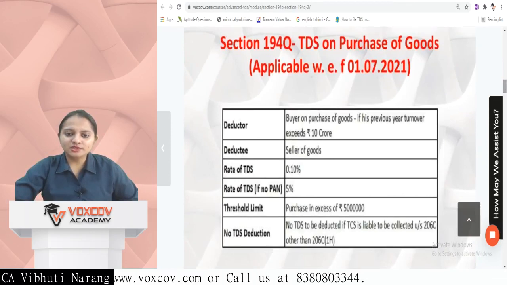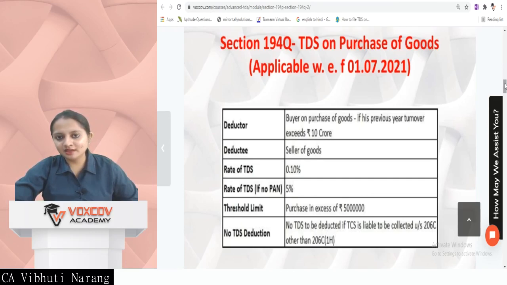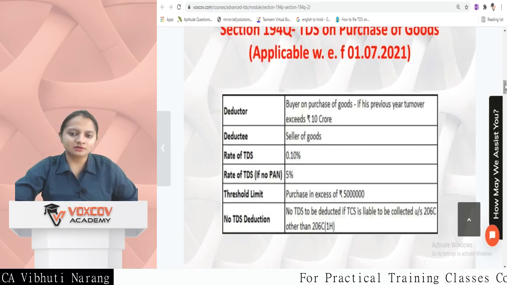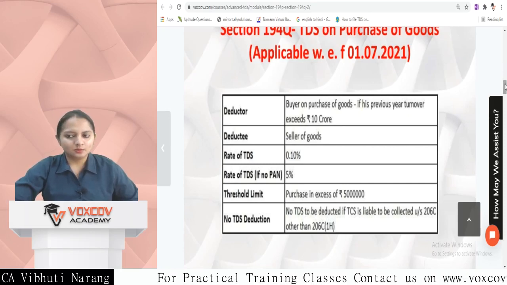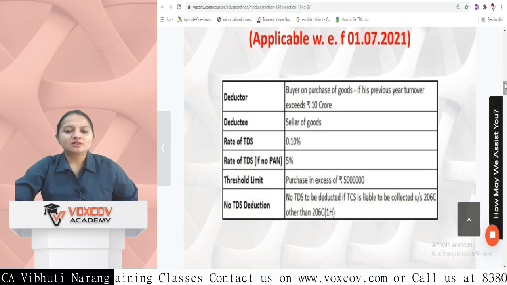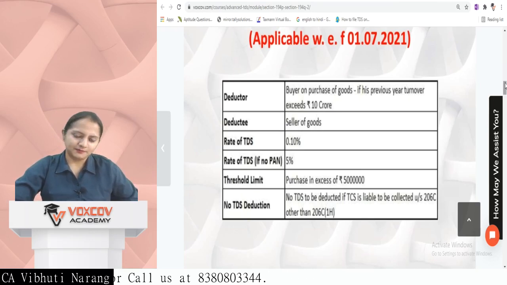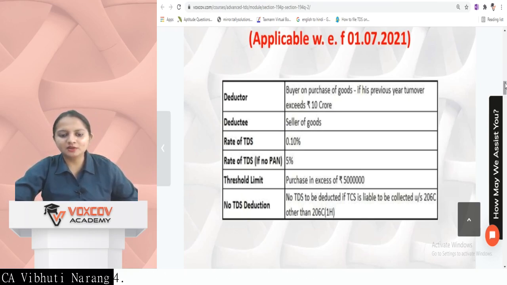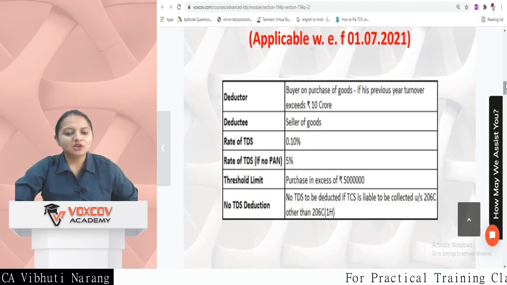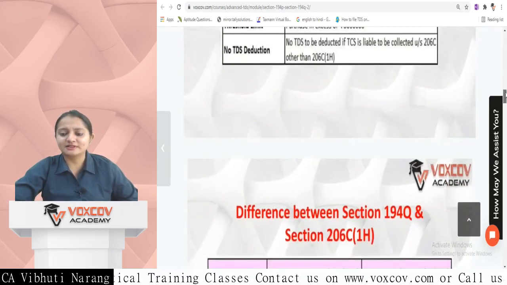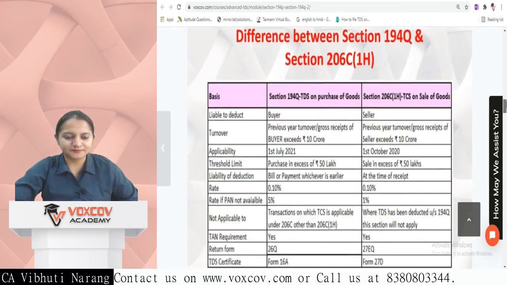Section 194Q, which is TDS on purchase of goods. This is a replica of section 206C of TCS. This is applicable with effect from 1st of July 2021. Now the deductor is the buyer on purchase of goods if his previous year turnover exceeds 10 CR, and the deductee is the seller. Rate is 0.1%. PAN not provided, 5%. Threshold limit is 50 lakh, purchase in excess of 50 lakh. No TDS if TCS is liable to be deducted under section 206C1H.